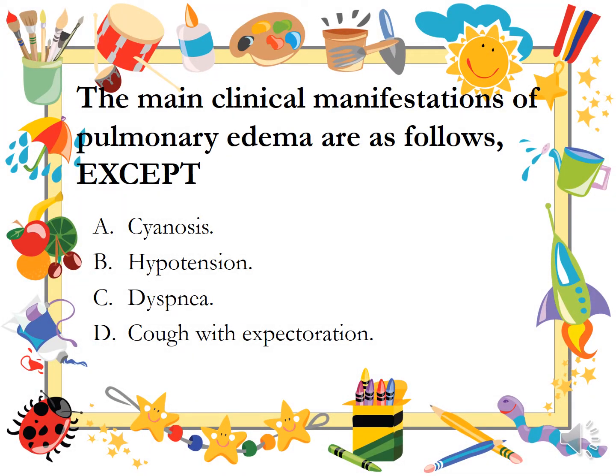The main clinical manifestations of pulmonary edema are as follows, except: cyanosis, hypotension, dyspnea, cough with expectoration.